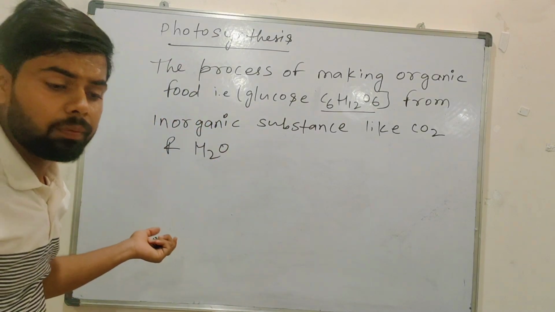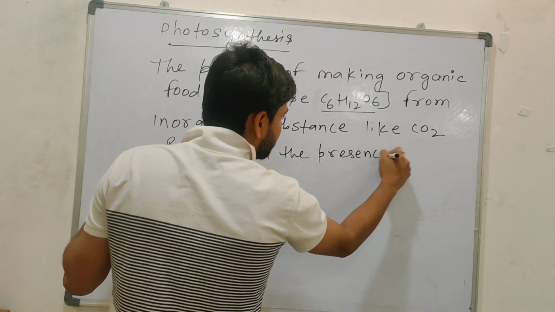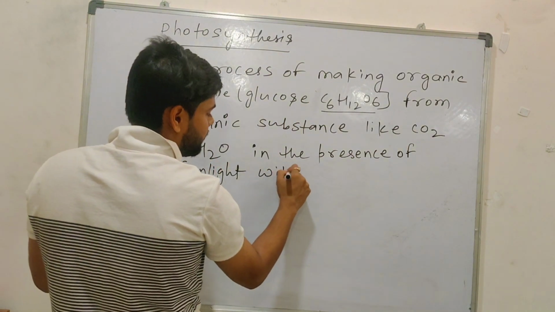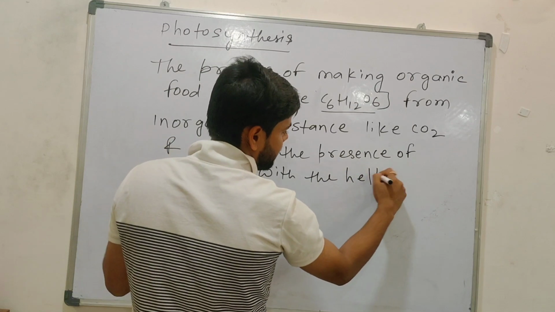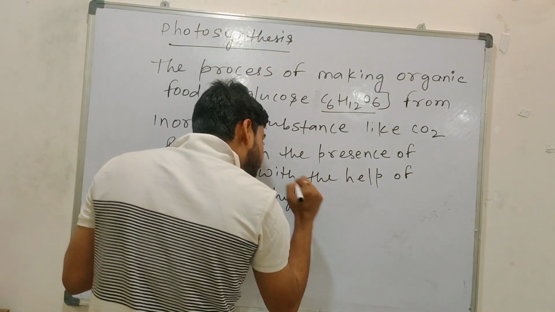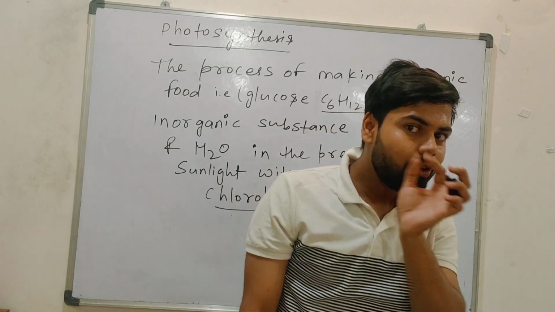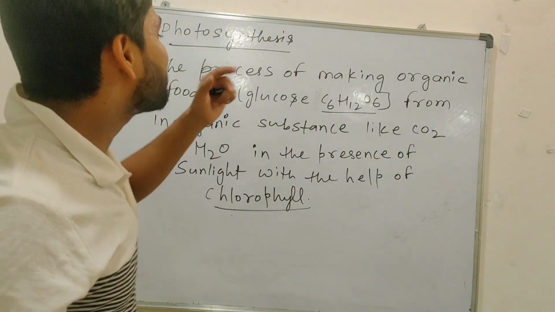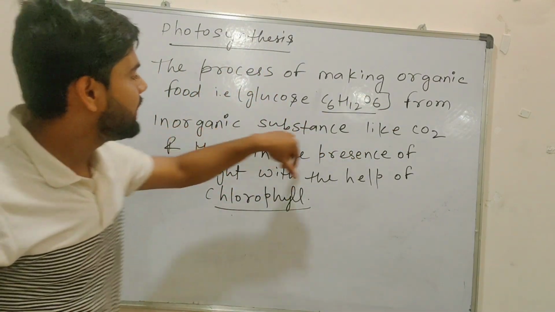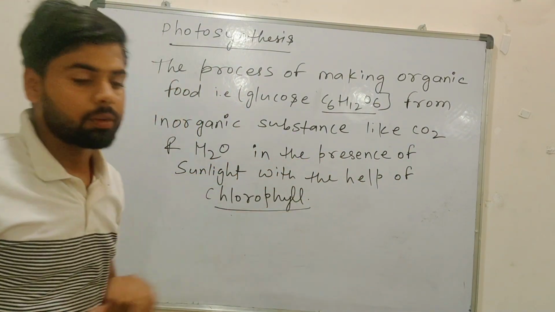In the presence of sunlight, with the help of chlorophyll. So the process of making organic food, that is glucose, C6H12O6, from inorganic substances like carbon dioxide and water, in the presence of sunlight with the help of chlorophyll.